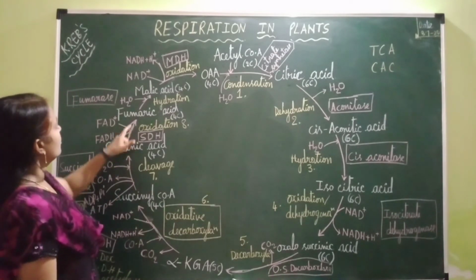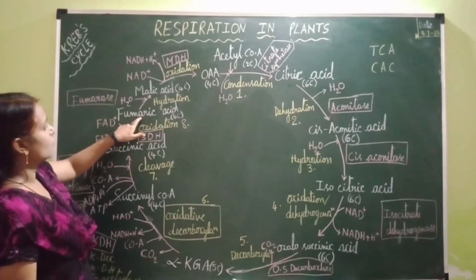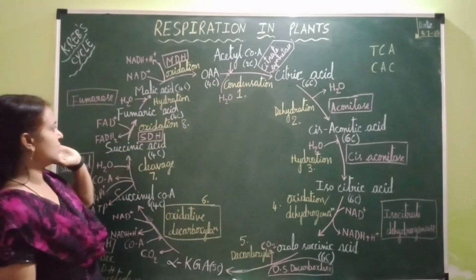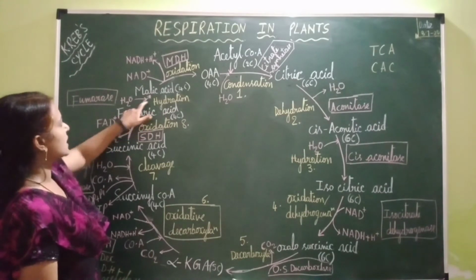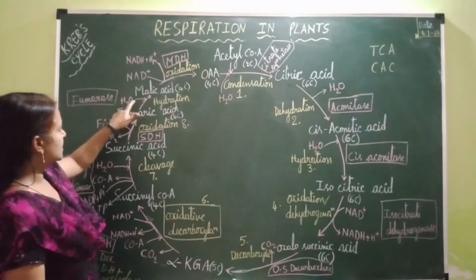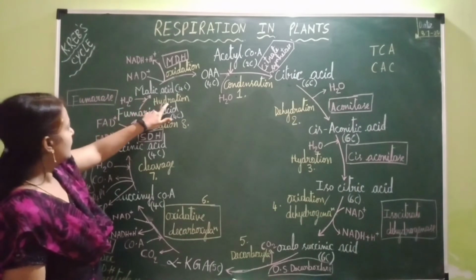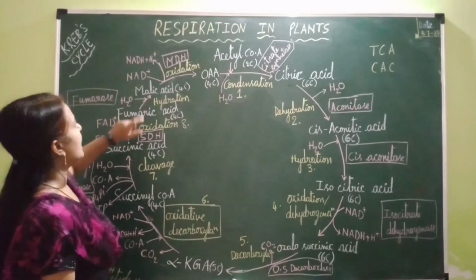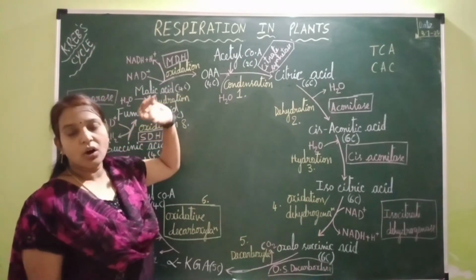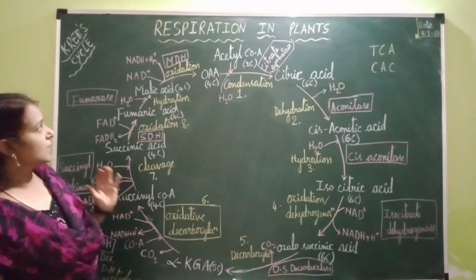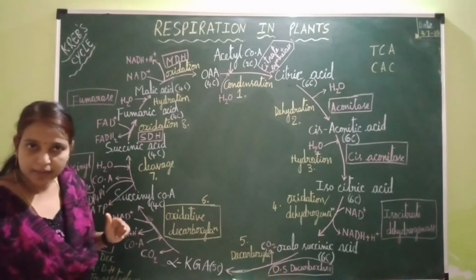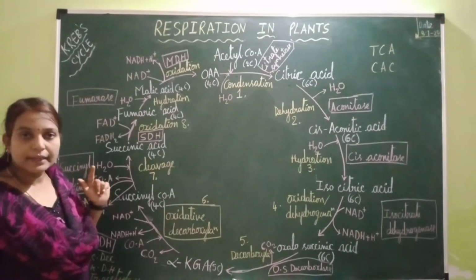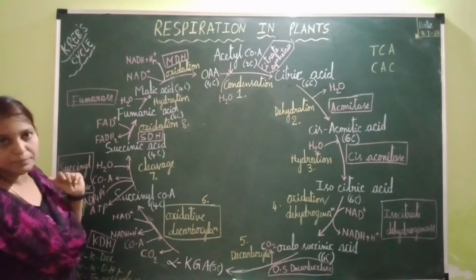Next, fumaric acid is formed by the end of oxidation of succinic acid, which is catalyzed by the enzyme succinate dehydrogenase. Now this fumaric acid undergoes hydration into malic acid. Hydration is nothing but addition of one water molecule. This step is catalyzed by the enzyme fumarase. Now this malic acid undergoes oxidation or dehydrogenation, which is the last step of oxidation in Krebs cycle, and even inside the mitochondrial matrix.